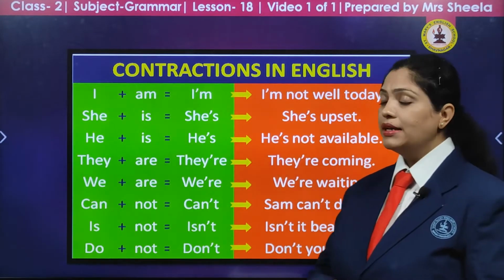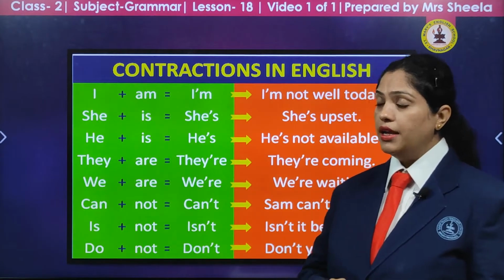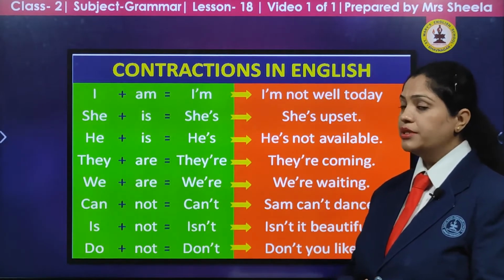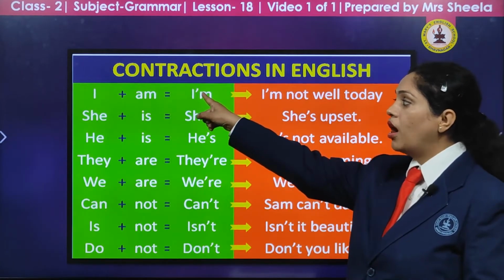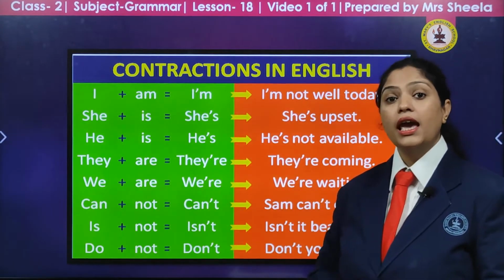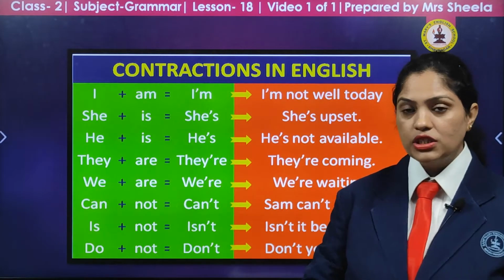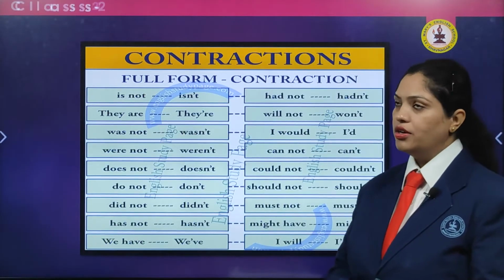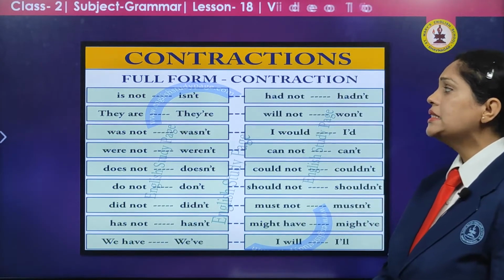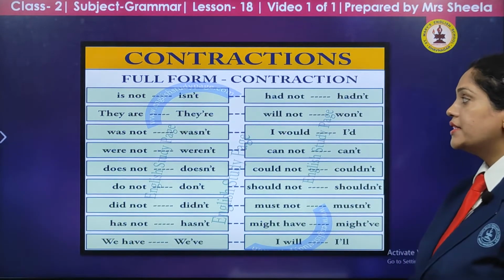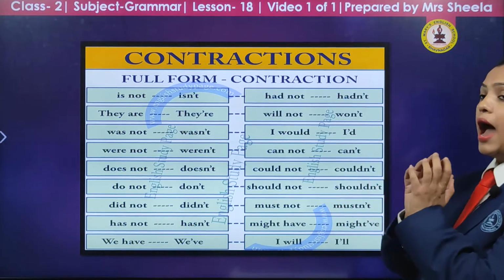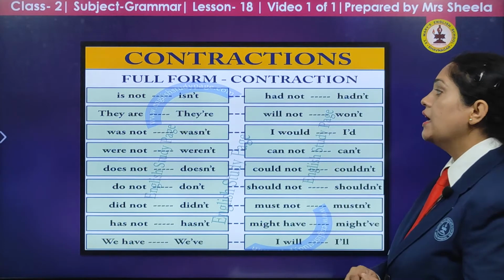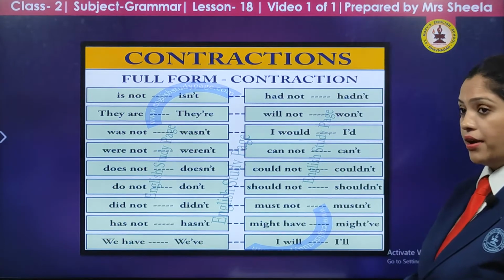Yes children, you might have come across this earlier also, but remember, whenever we put contractions or short forms, we have to use a comma up, and that is known as the apostrophe. Let us see some more full forms and contractions. Is not becomes isn't. Yes, we are adding not to our word and we use the short form isn't. Yes, they are becomes they're.